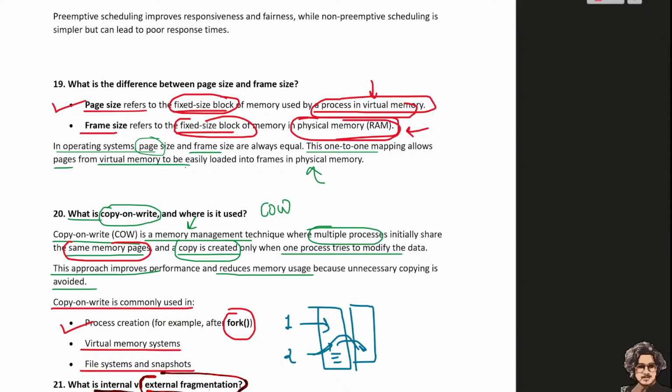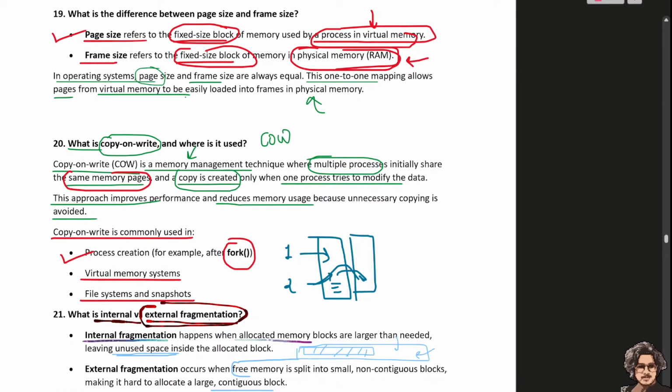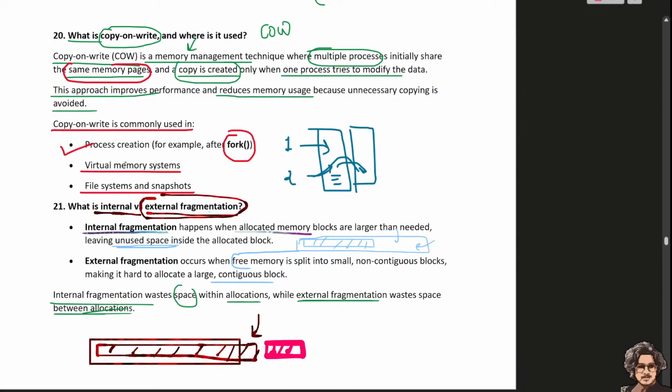What do you mean by fixed block? Like page size, fixed block in virtual memory, and frame size in physical memory, where multiple processes initiate and share the same memory and a copy is created. Okay, what is internal and external fragmentation? Internal means memory allocated is larger than needed, and external means when free memory is split into smaller non-contiguous blocks. Okay,